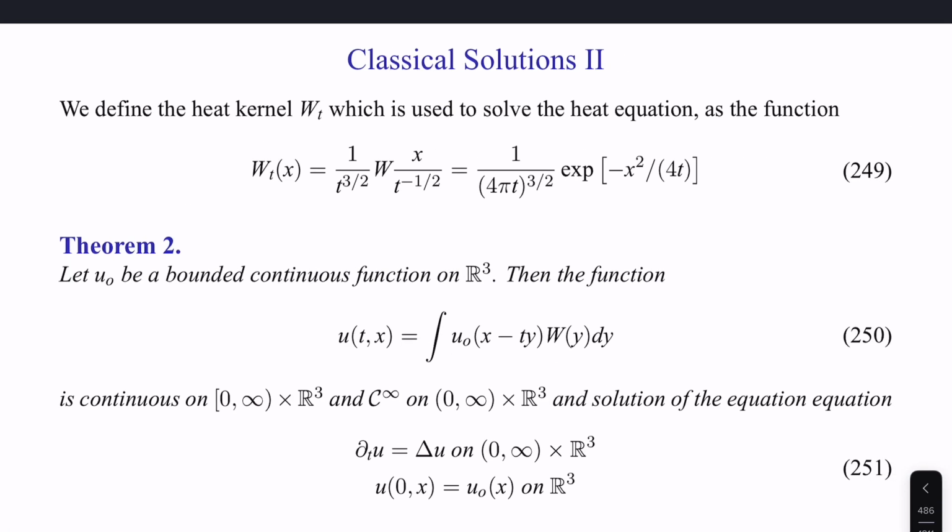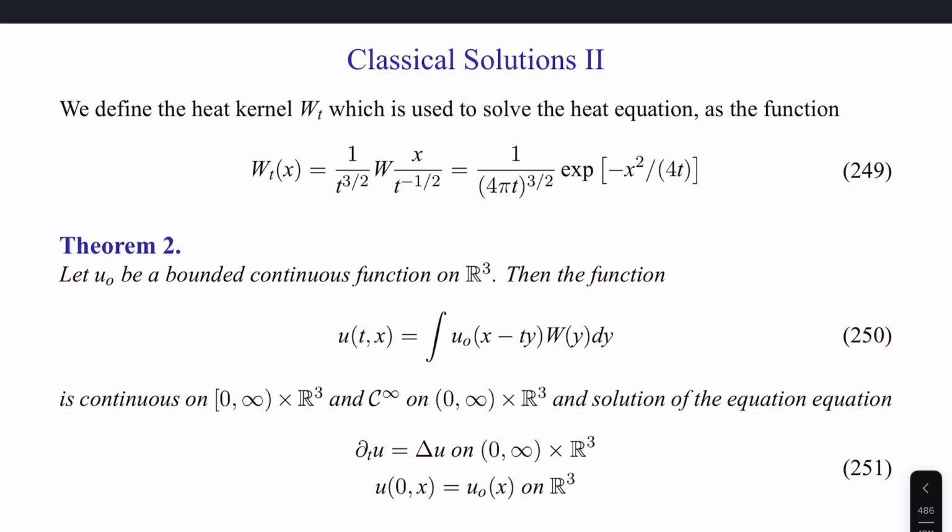We'll define a heat kernel, W subscript t, which we'll use to solve the heat equation first, one of the most fundamental partial differential equations. W_t will go as 1 over 4 pi t to the 3/2, e to the negative x squared over 4t, which we'll just write this way for the 3-dimensional problem. Here t is time and x is a particular position in the flow field governed by heat conduction, or the heat equation. We'll introduce a theorem.